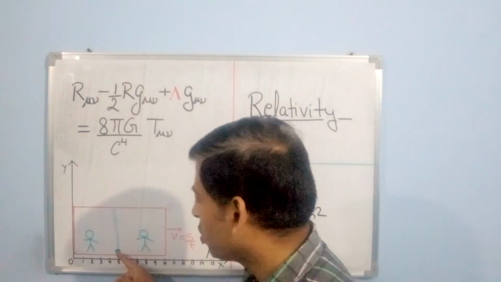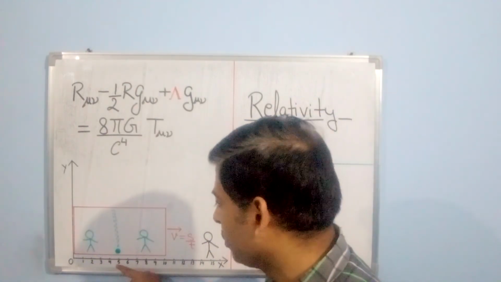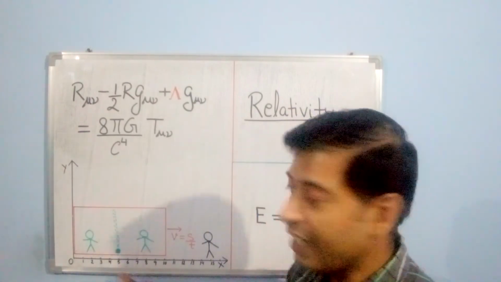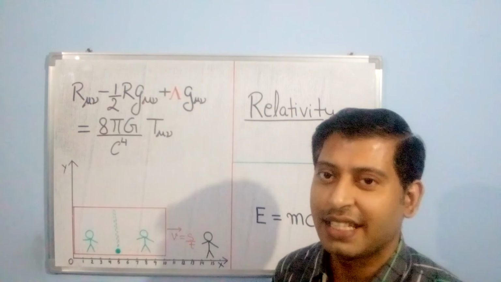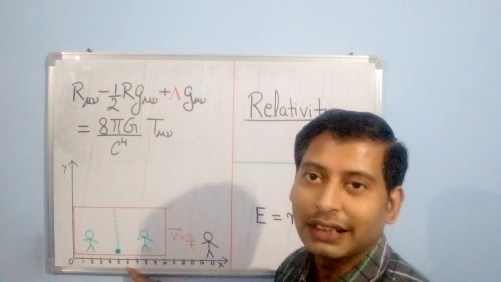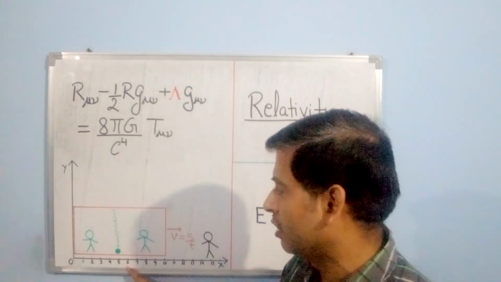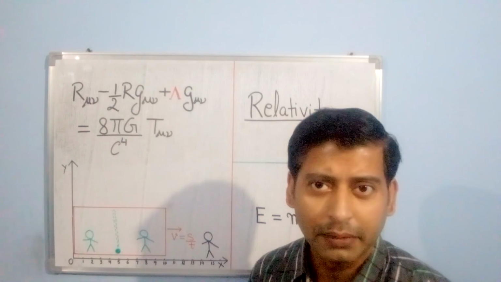So when you throw the ball inside the train, let's say it was at the position 5 for the outside person. Now after 1 second, this position changed to 6. When it changed to 6 and the ball was caught, it was at 6.